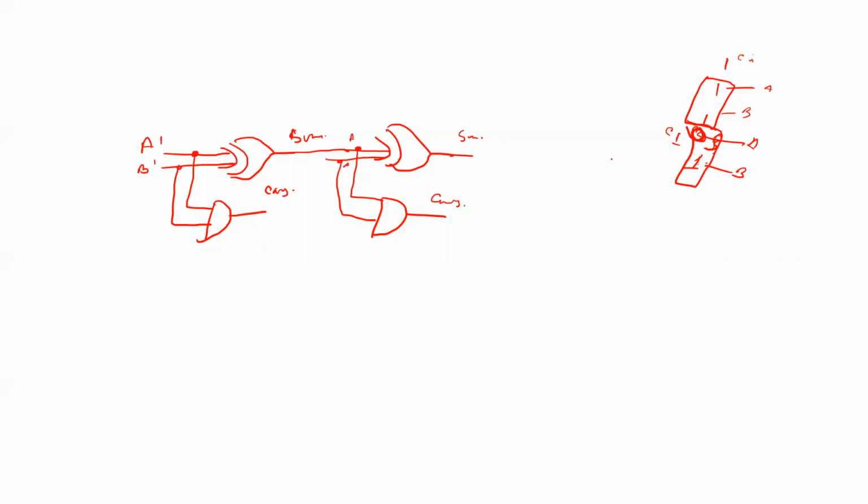Okay, this is the sum value. This sum value is added to this. So this is another input. This input name is Cin. These are the three inputs: this is the A value, this is the B value, and this is the Cin value.